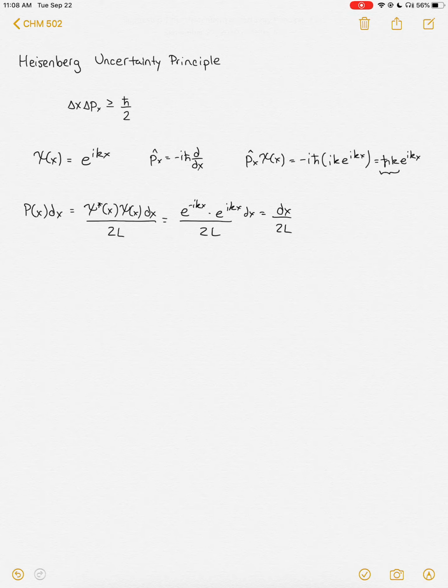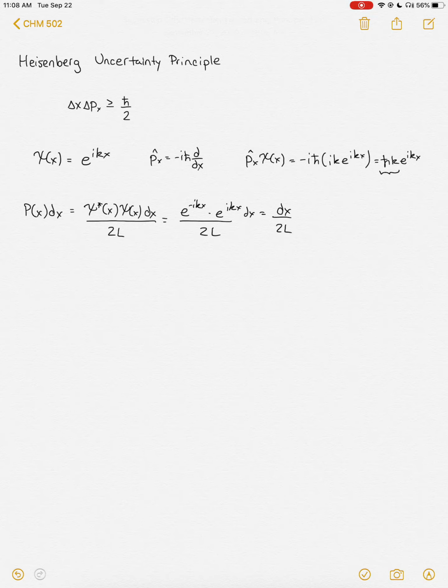So what we're going to find is if we integrated over the first half of the box, we would end up with a dx of 0.5, which is telling us we have a 0.5% chance of finding it in the first half of our arbitrarily large box. And so what this means is that our probability of finding our particle with respect to position is independent of position. And so that means that our particle is essentially anywhere in the box. We have no idea where the particle is. It has an equal chance of being anywhere in the box.